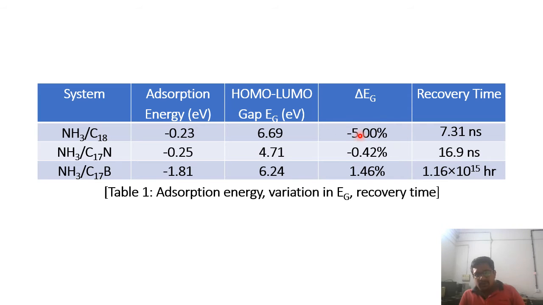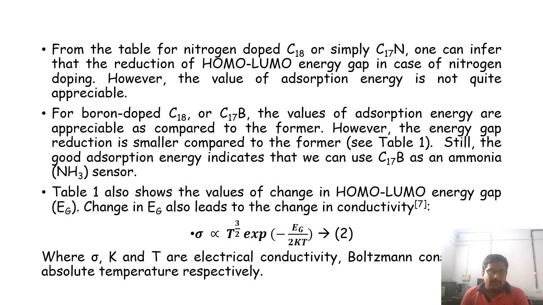That means first decrease by 5%, decrease by 0.42%, and 1.46% increase over here. Okay. Now we are not going for the increase, to be clear, and we will discuss the recovery time later. So from this table, for C17N, we can infer the reduction of the HOMO-LUMO energy gap in case of nitrogen doping.